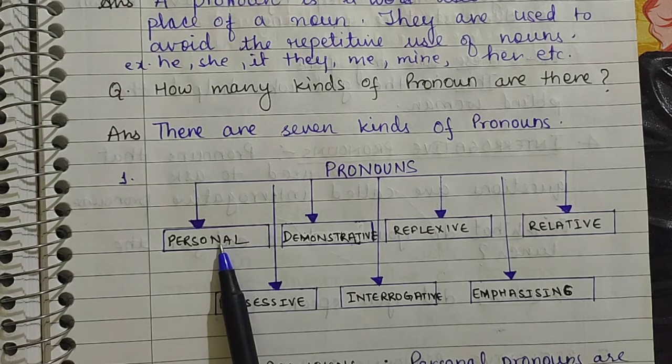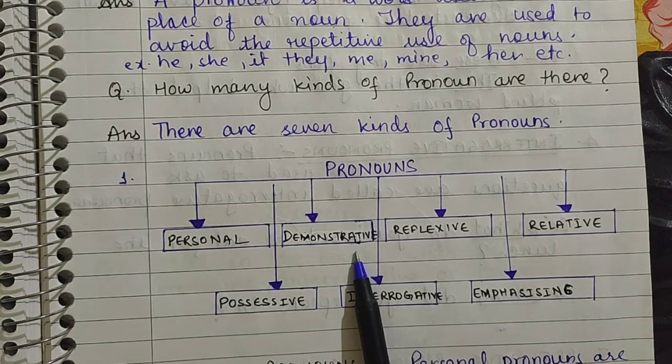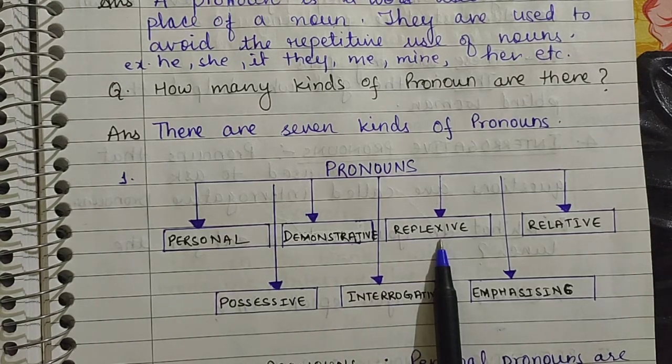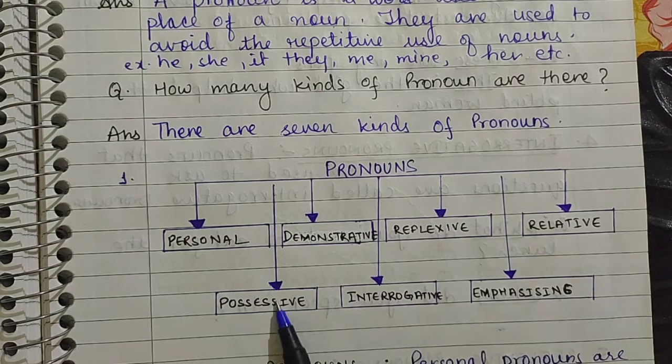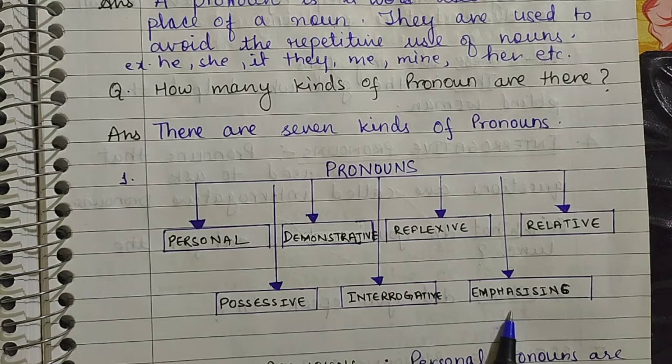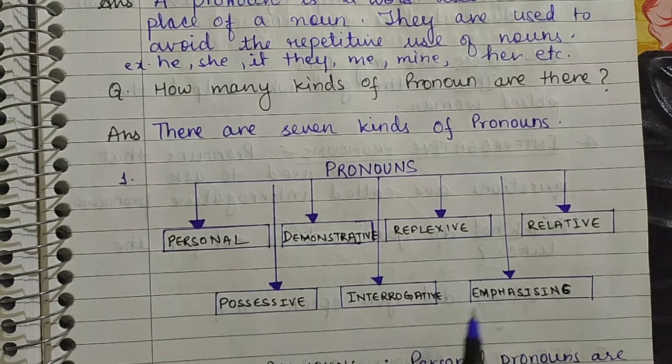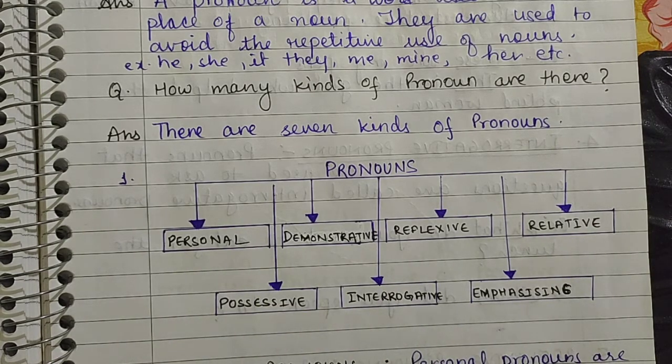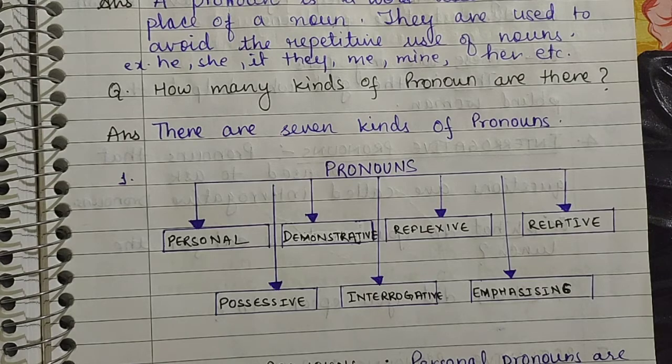First is personal pronoun, demonstrative pronoun, reflexive pronoun, relative pronoun, possessive pronoun, interrogative pronoun, and emphasizing pronoun. So these are your kinds of pronoun. Let's take these pronouns one by one and know more about them.